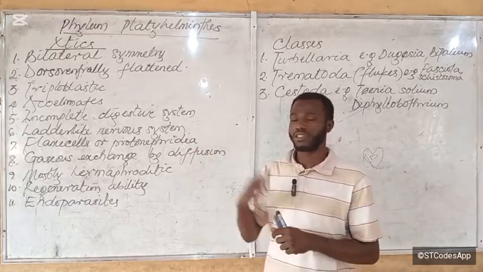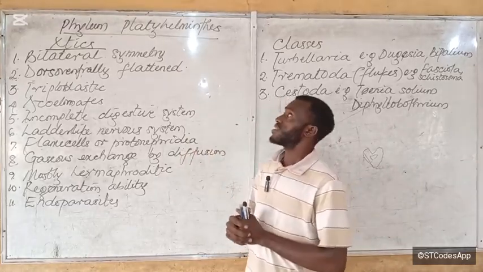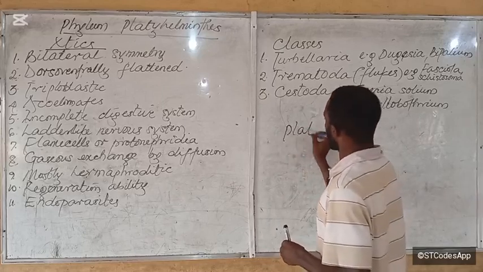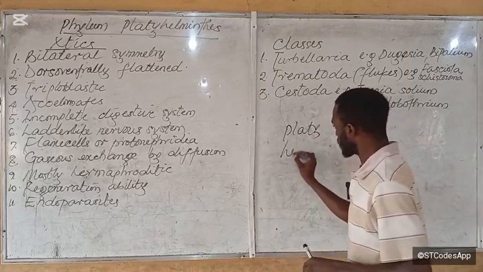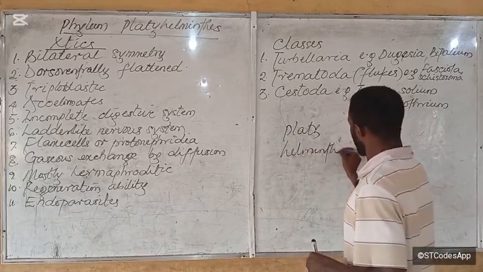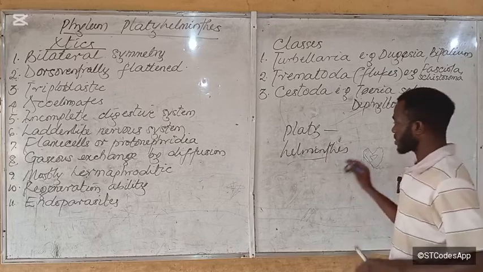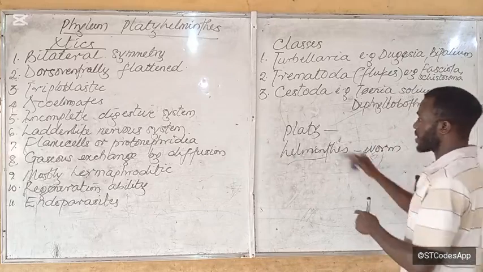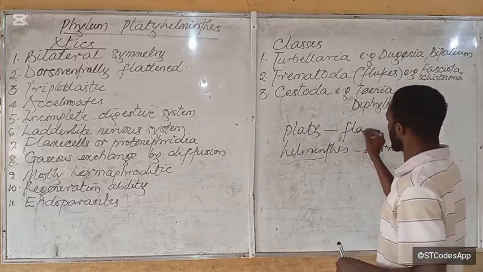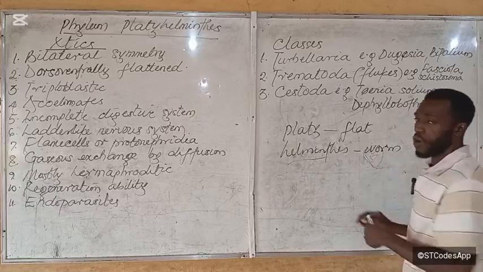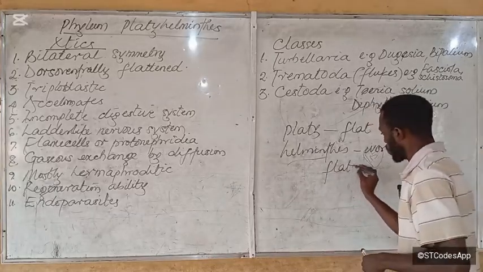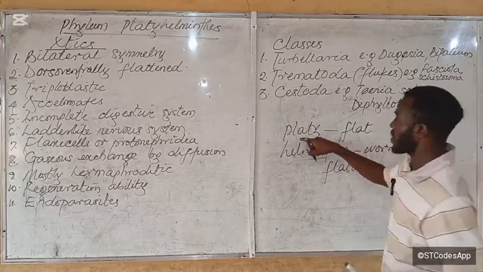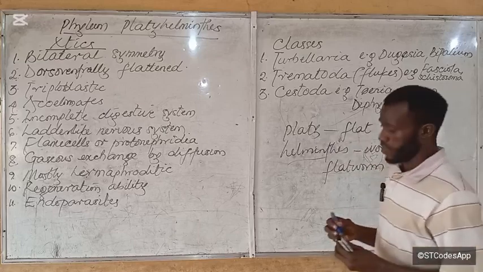So let's talk about the phylum Platyhelminthes. The word Platyhelminthes comes from two Greek words, platy and helminthes. Helminth means worm, and platy means flat, so they are generally called flatworms.